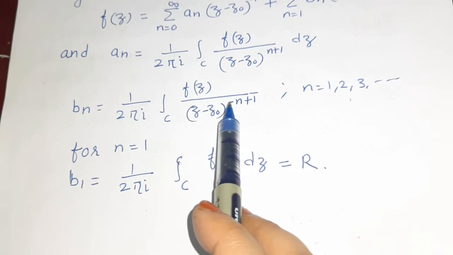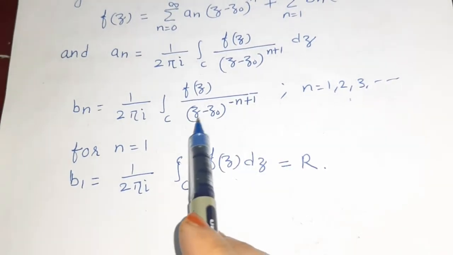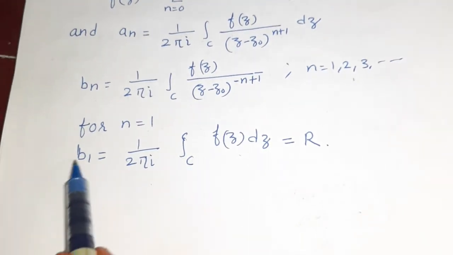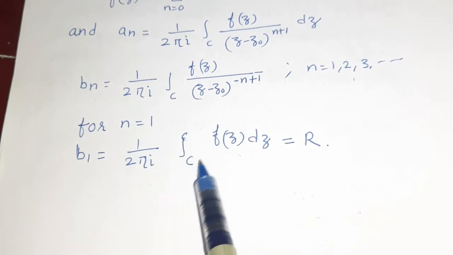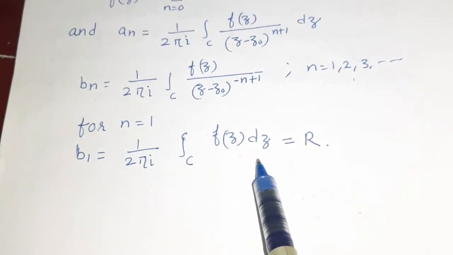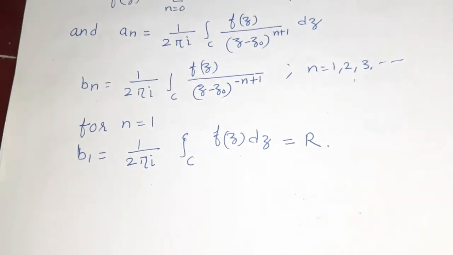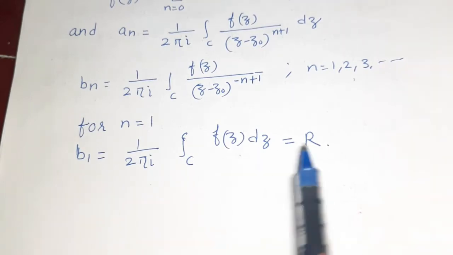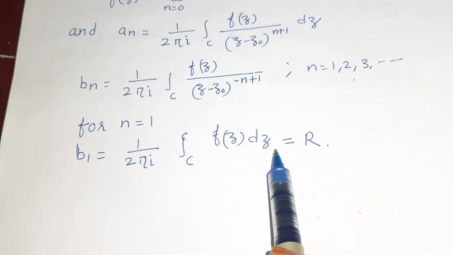In that case the exponent minus 1 plus 1 becomes 0, so (z minus z0) to the power 0 is 1. Finally we get b1 is equal to 1 by 2 pi i times the integral over C of f(z) dz, which is the value of the residue at that particular singularity.